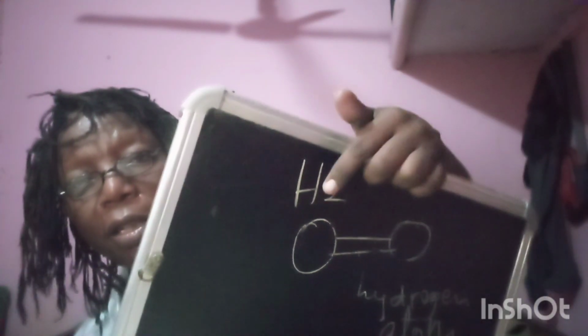And now when two hydrogen atoms combine to form a hydrogen molecule, we write the formula H2, meaning two of them. For those who do chemistry, I think this is baby's milk. See, write it that way. These two atoms share their two electrons. Each has an electron, and that means they share them.